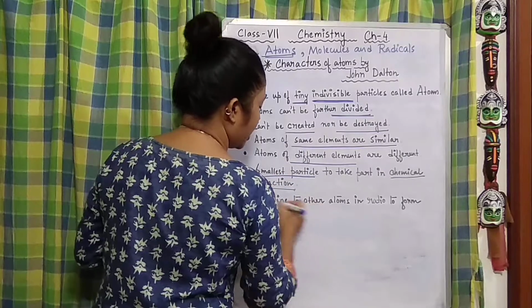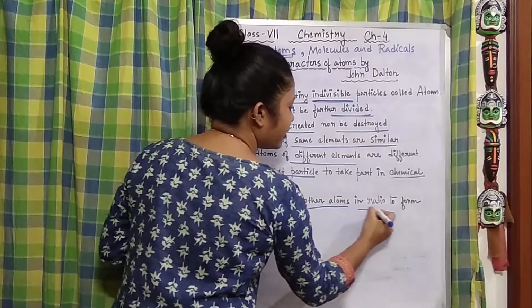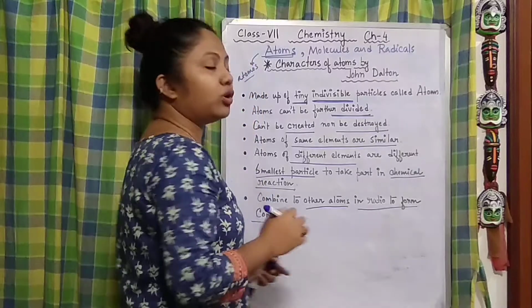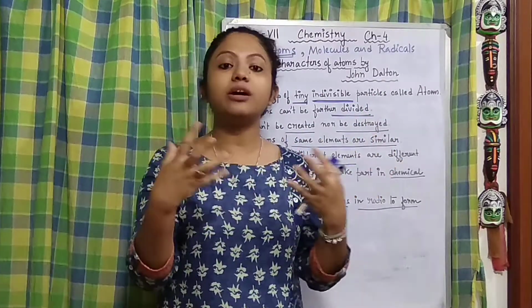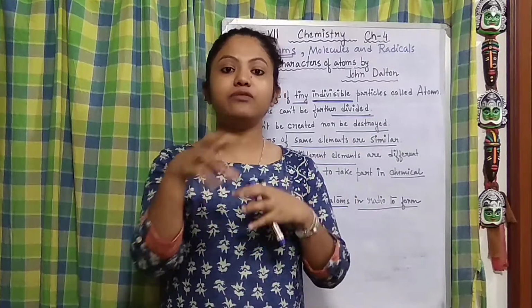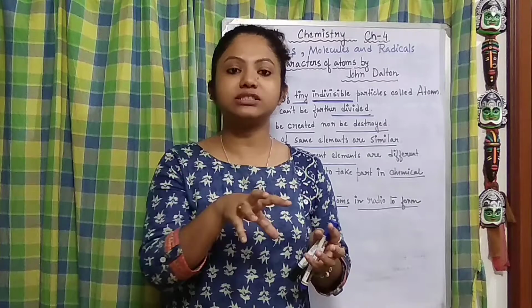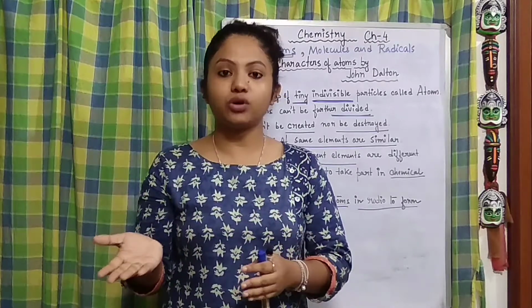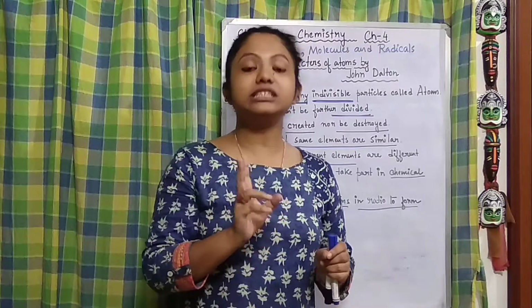And the last one, he said, atoms combine with other atoms in a ratio to form a compound. So that was also given by him, that certain atoms are combined together. They are not combined in a haphazard manner. They are combined in a certain way. If I put together 3 carbon atoms and 1 oxygen atom, we cannot give rise to carbon dioxide, right? For that, we have to take what? 1 carbon atom and 2 oxygen atoms. This is what he said.